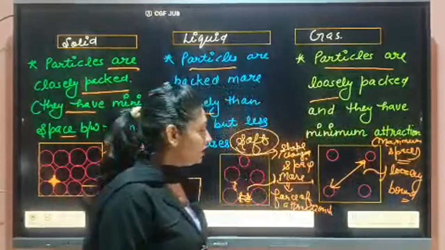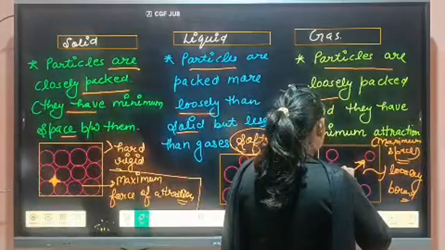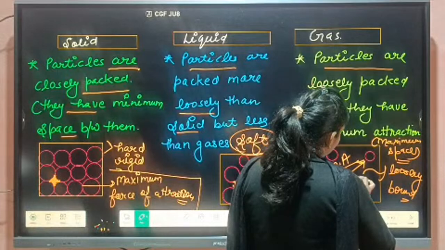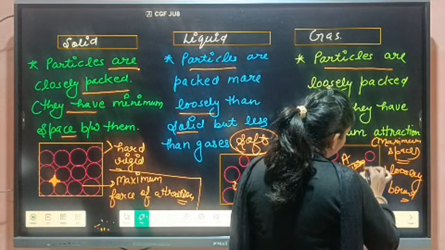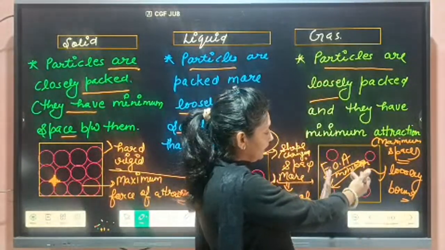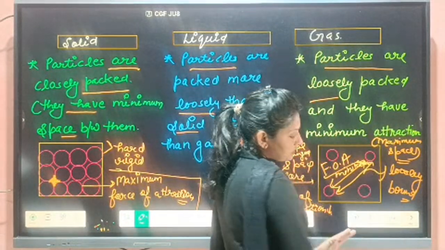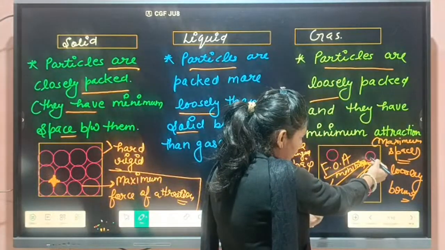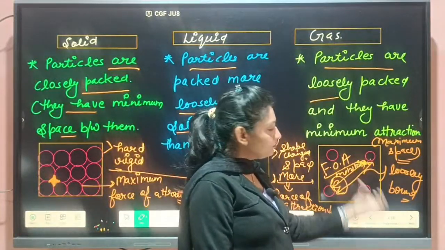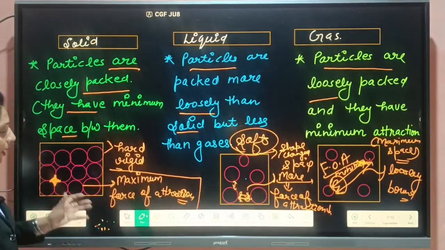And students, here the force of attraction between particles is minimum. Because if we compress them, they are highly compressible. Why? Because if we compress them, then they will cover this gap, and these particles can come closer to each other. They are highly compressible.